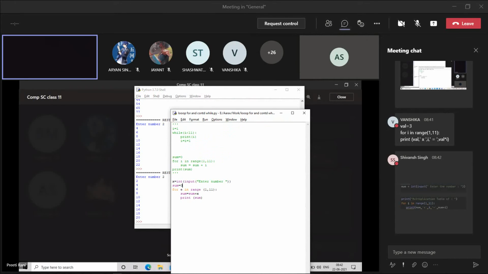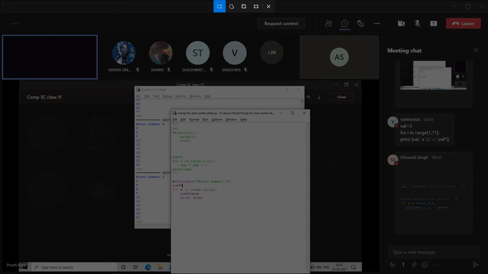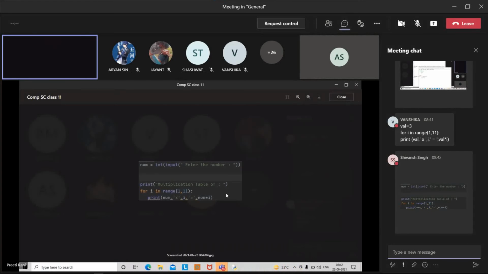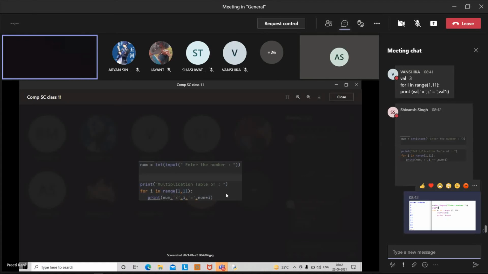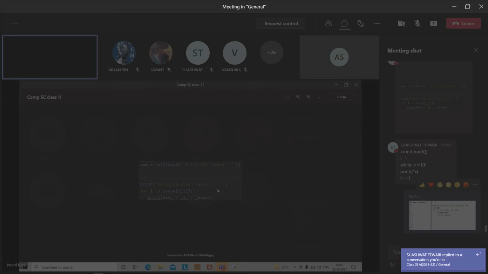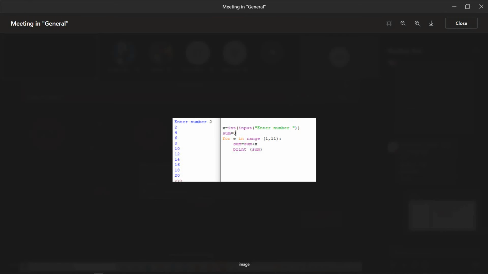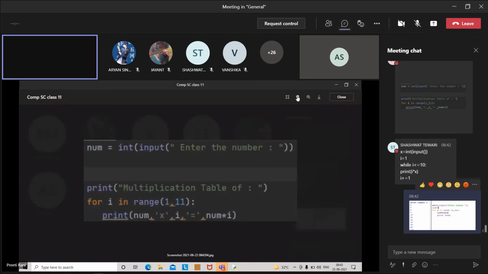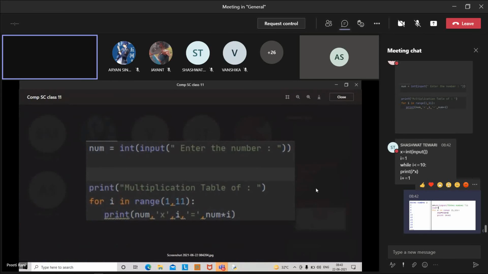Yes, the multiplication table of that particular number. This is absolutely correct. The multiplication table. This is visible to all. You can see and do that on your computers. Table of a number.